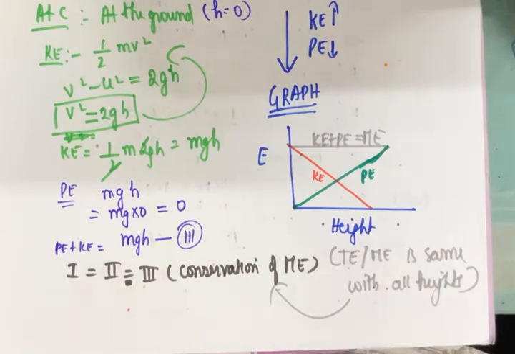which satisfies the principle of conservation of mechanical energy. Okay, so stating the principle once again and closing the class, the principle of conservation of mechanical energy states that the sum of kinetic and potential energy of a body will remain same, okay, but individually they can change, provided that conservative forces are acting on a body only. Now what are conservative forces? Conservative forces are those forces which are independent of any path followed. They only depend on the endpoints of a function.